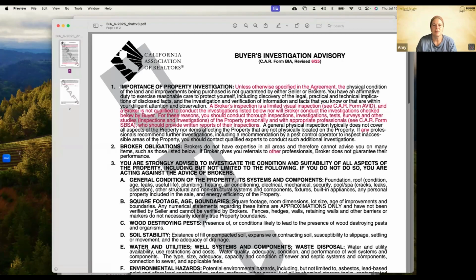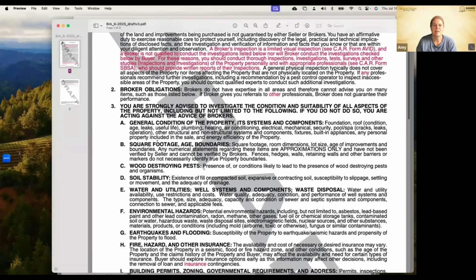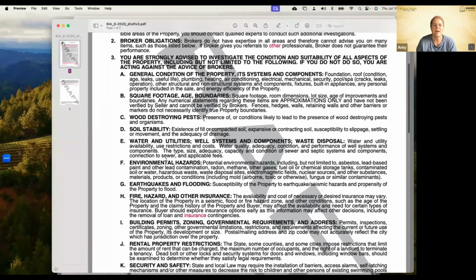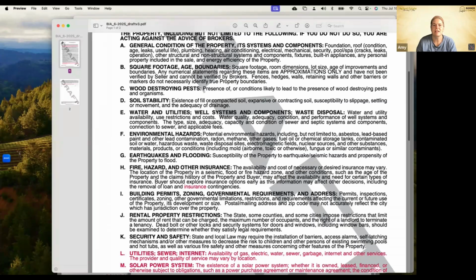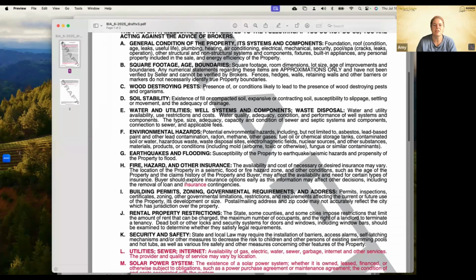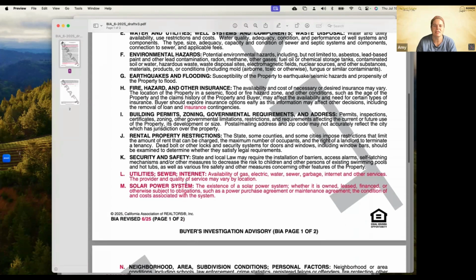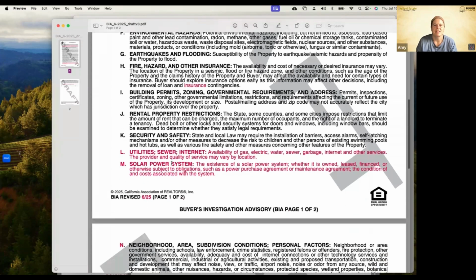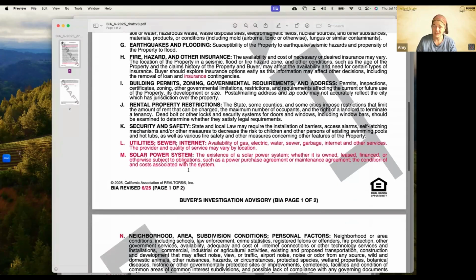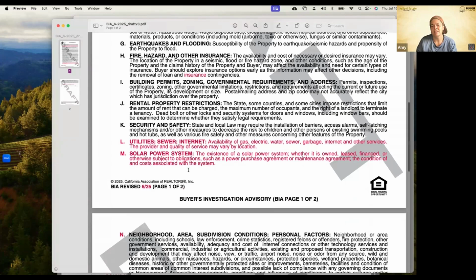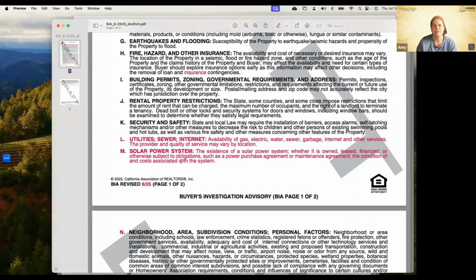So here it talks about the broker's obligations and what the buyer's obligations are. They've added in insurance contingencies down here under fire hazard and other, because they updated the purchase agreement with that insurance contingency about a year ago. Here they're adding in utilities, sewer, and internet: availability of gas, electric, water, sewer, garbage, internet, and other services. The provider and quality of services may vary by location. It's part of their investigation. We'd hate for them to close on the property and realize that they can't get the bandwidth that they need for internet.